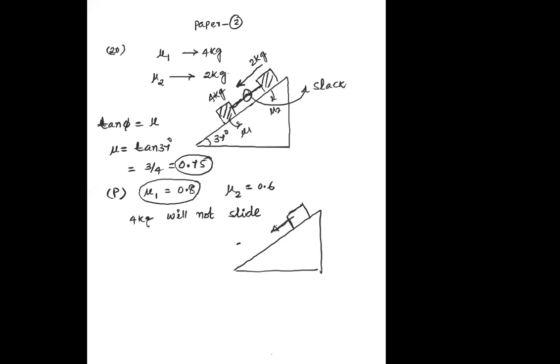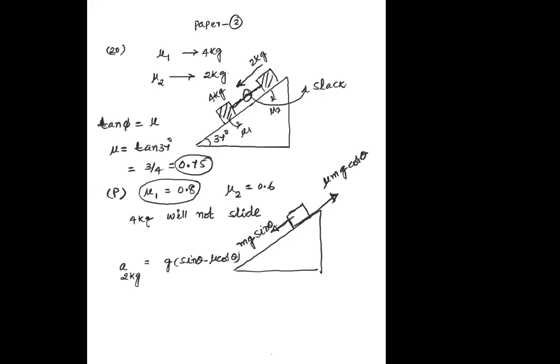That is mg sin theta and upper one mu mg cos theta kinetic friction force will be acting. Because this body will be sliding. Obviously, 2 kg body sliding, obviously kinetic friction force only will be there. So that I can easily find the acceleration of the 2 kg body, which is g sin theta minus mu cos theta for the 2 kg body.